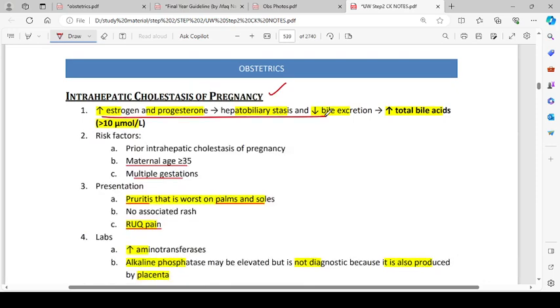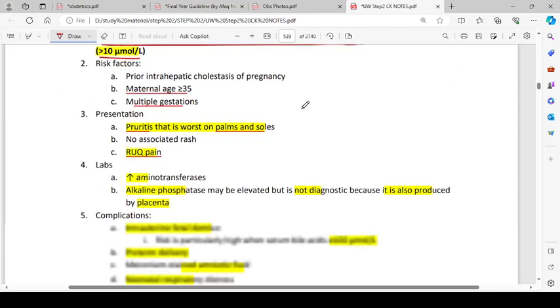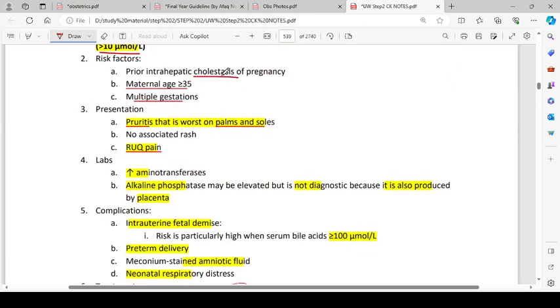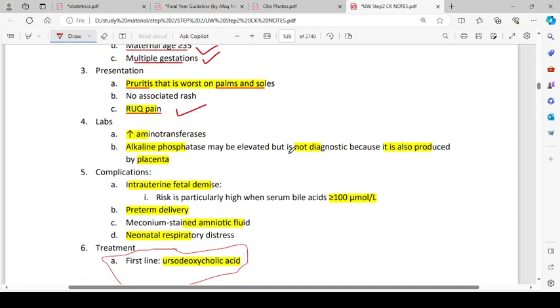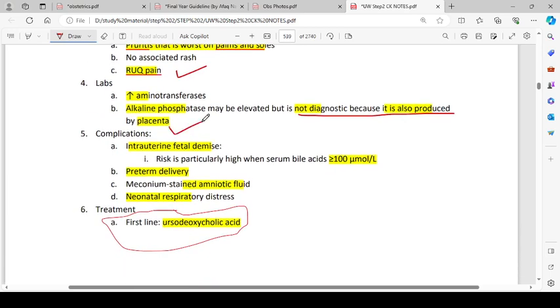So, intrahepatic cholestasis of pregnancy. Increased estrogen and progesterone lead to hepatobiliary impairment and decreased bile excretion. That will lead to increased total bile acids, more than 10 micromole per liter. Risk factors are prior intrahepatic cholestasis of pregnancy, maternal age more than 35, and multiple gestations. Presentation is pruritus that is worst on palms and soles, no associated rash, and right upper quadrant pain. Labs show increased aminotransferases. Alkaline phosphatase may be elevated but is not diagnostic because it is also produced by the placenta.